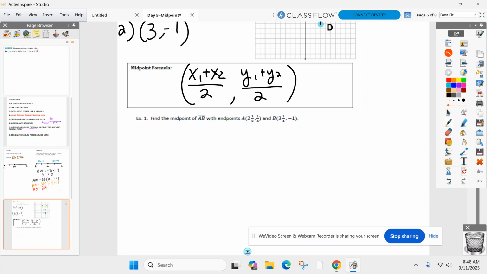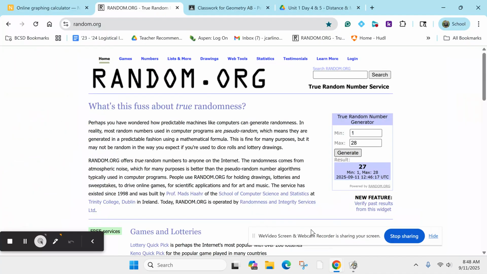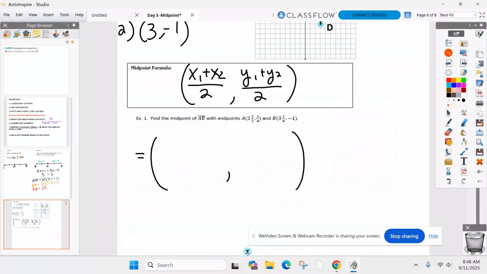All right, here we go. First example. Find the midpoint between A and B. I think we can all agree those coordinates are not going to get graphed, and I'm not going to be able to count. So we are forced to use this new midpoint formula. So the first thing I need to know from somebody is, what are the x coordinates I am adding together? Camilla, what are the x coordinates I'm adding together? 2 1/2 plus 3 1/4, all divided by 2.